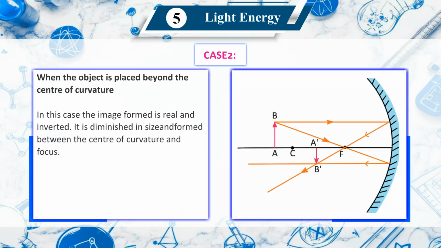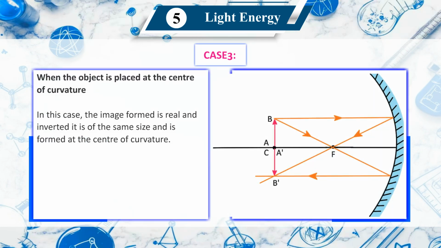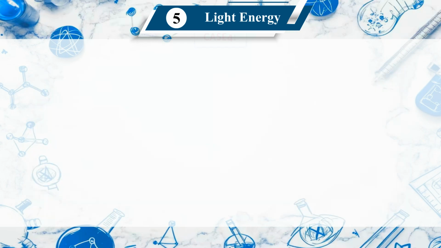Case 2. When the object is placed beyond the center of curvature. In this case, the image formed is real and inverted. It is diminished in size and formed between the center of curvature and focus. Case 3. When the object is placed at the center of curvature. In this case, the image formed is real and inverted. It is of the same size and is formed at the center of curvature.